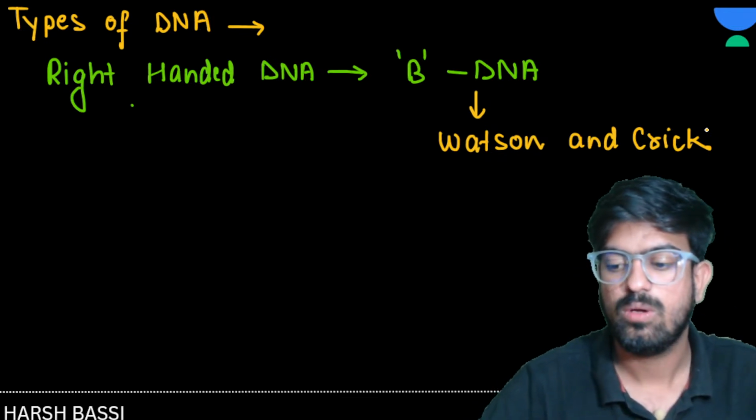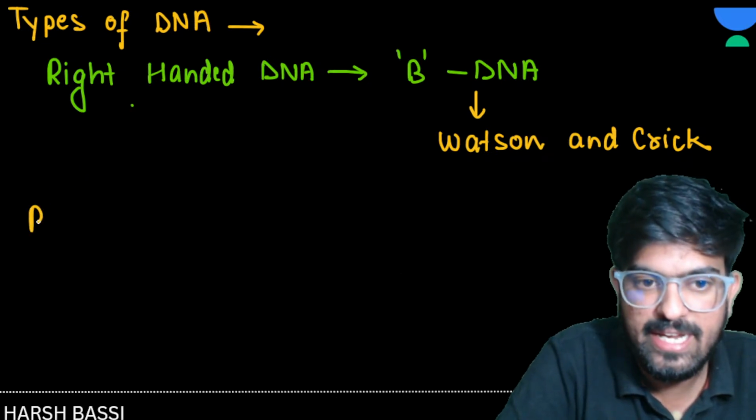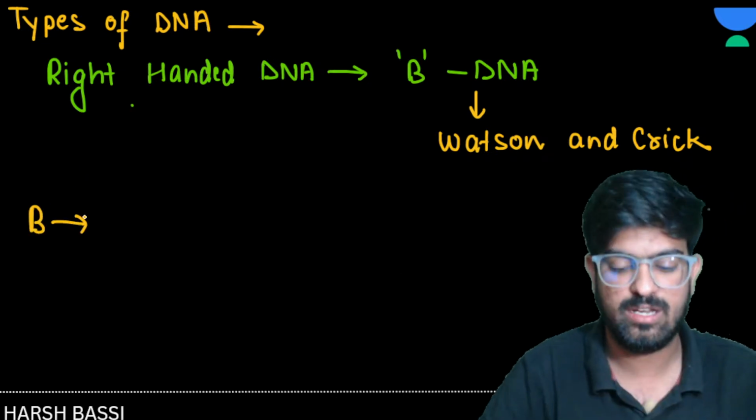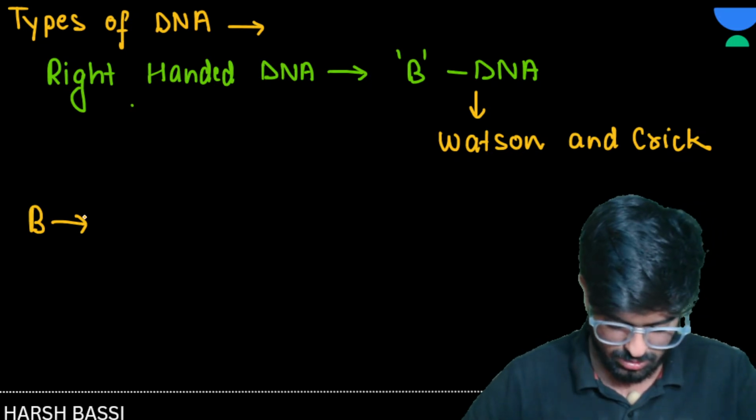Chalo. Now, if I talk about this B-DNA, normal DNA is basically the B-DNA, whatever structure we have read.